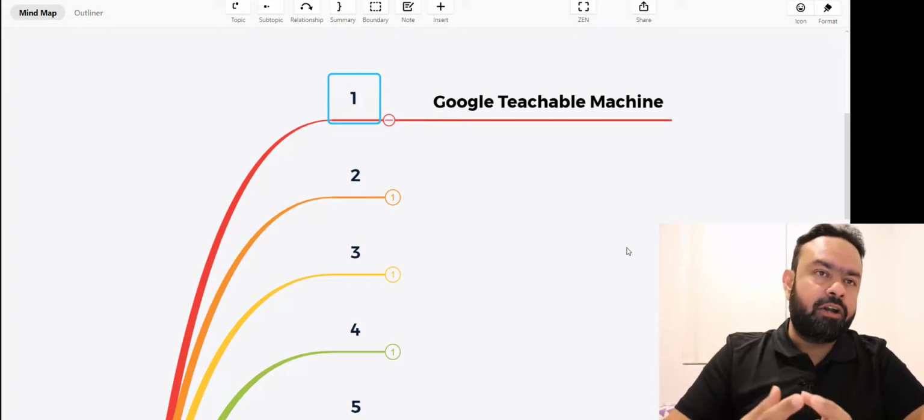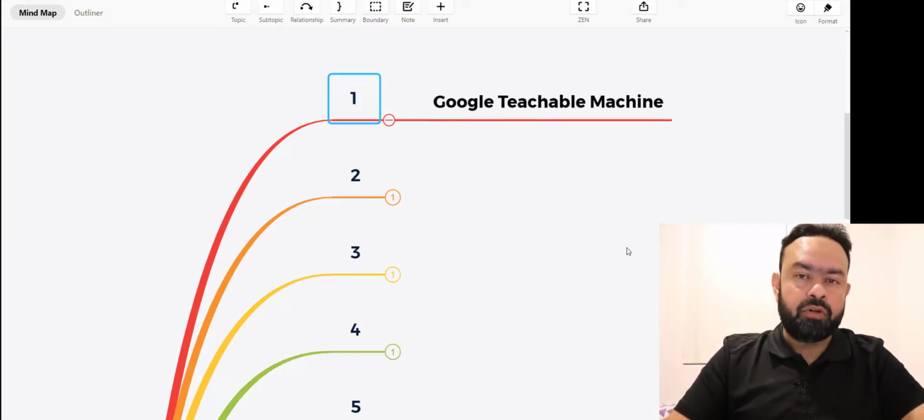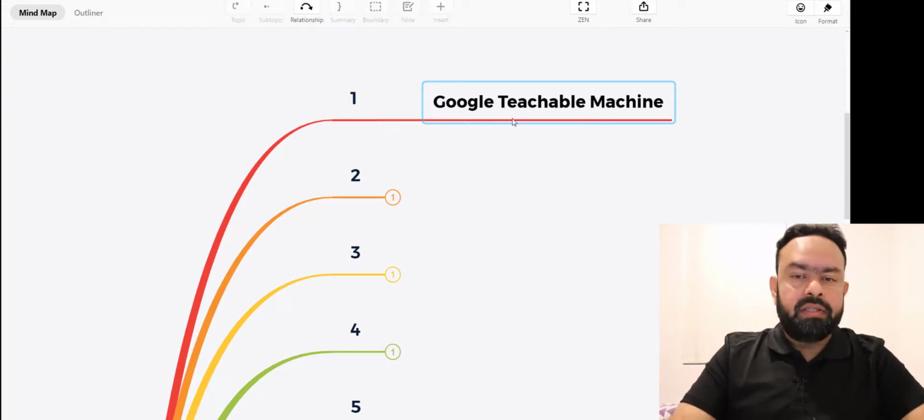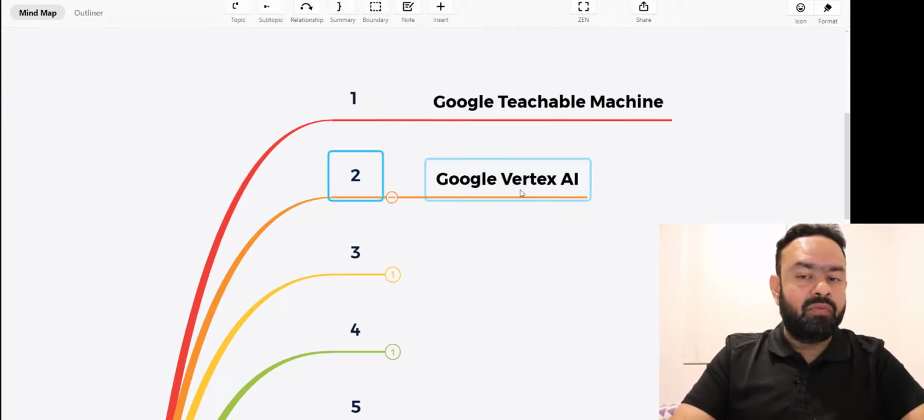Let's say you're sitting in front of the camera, and your posture is changing. The classification model can actually detect your position and then give the right outputs to the next application. The top three things are image classification, audio classification or audio detection, and then posture detection as well. That's the first one. The second tool is Google Vertex AI.